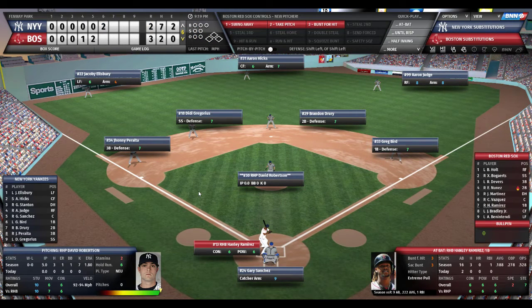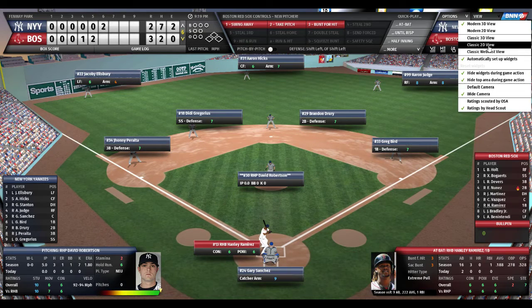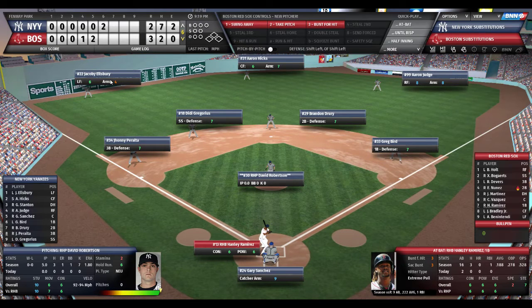Manny, I think we figured out your problem, my friend. Remember when you said you don't see the board? Go to your options, or under view, I'm sorry, and uncheck. You might have this checked. Hide top of area during game action. That's possibly your issue. So when the pitch happens, the top of the screen goes away. Maybe that's what your issue is with the scoreboard.